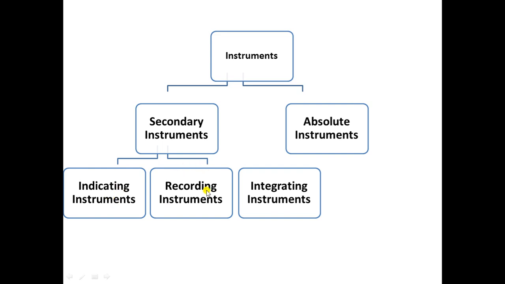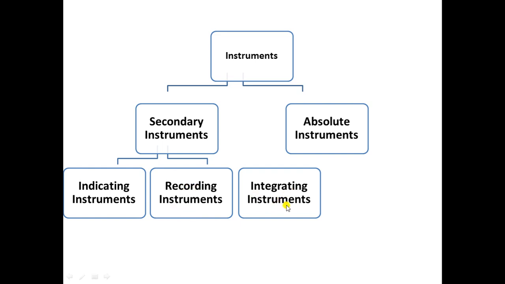Second type of secondary instruments is recording instruments. In this, various readings or a set of readings are recorded over a given period of time. These recording instruments have an ink pen inside them. This pen will be attached to a graph sheet. So whatever is the set of readings taken by the instrument, accordingly a graph will be given. So that is how recording instruments work.